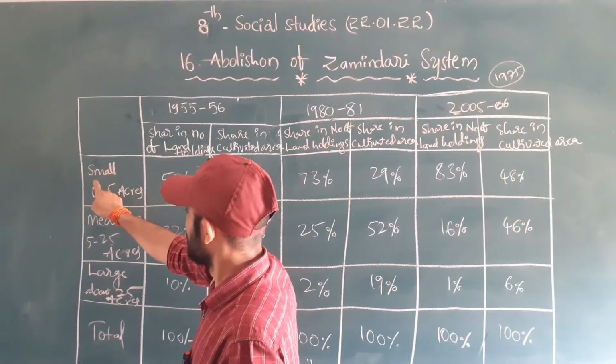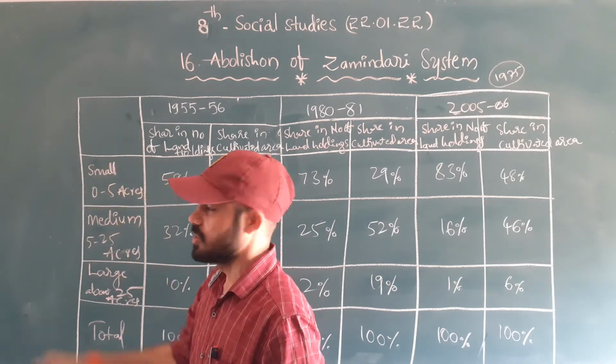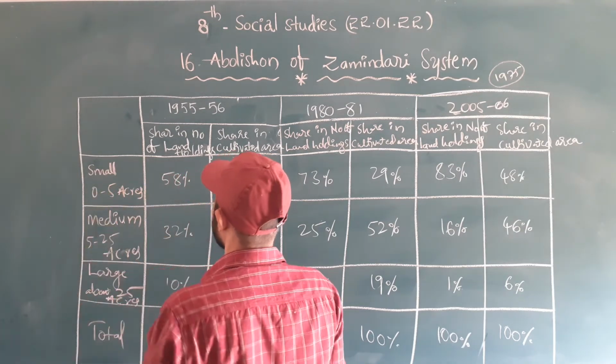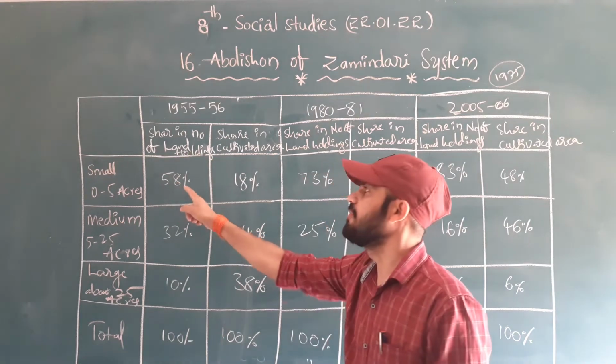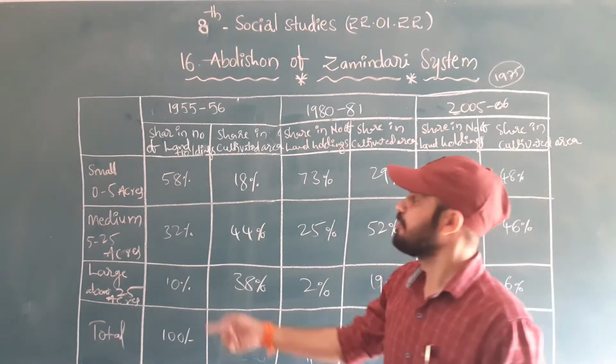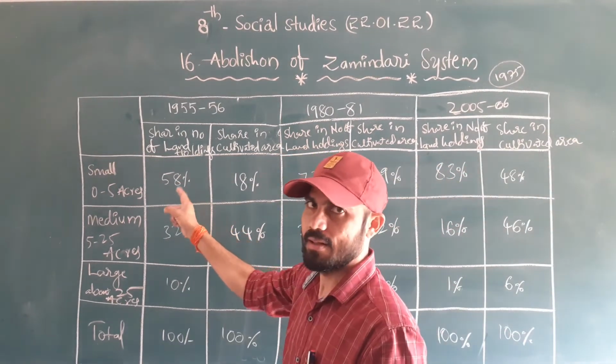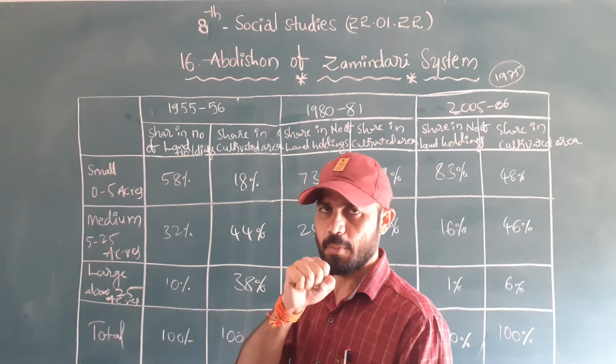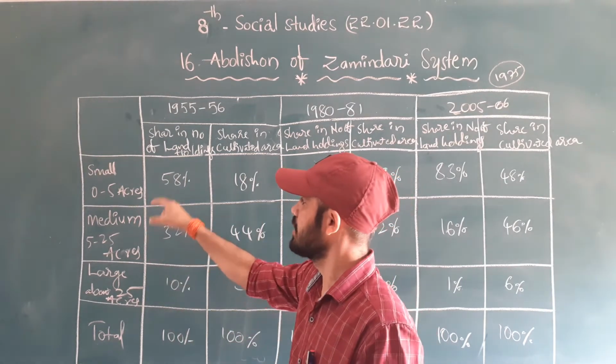The small peasants, the small farmers with 0 to 5 acres, their share in land holdings is 58%. What percentage of people are holding this 0 to 5 acres? 58% is the share of land holdings they hold.